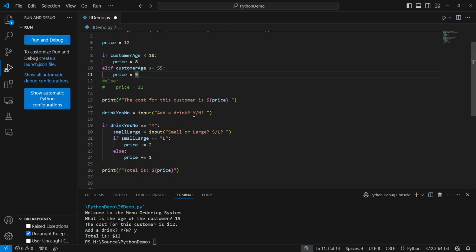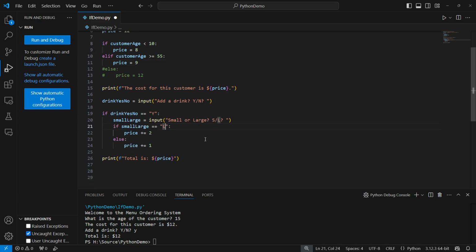Same thing down here with the drink yes/no questions. Instead of checking for did the user input a large, I could check to see did the user input a small. So I could change this to an S, change this to a plus equals 1, change this one to a plus equals 2. I have not changed the output of the program.